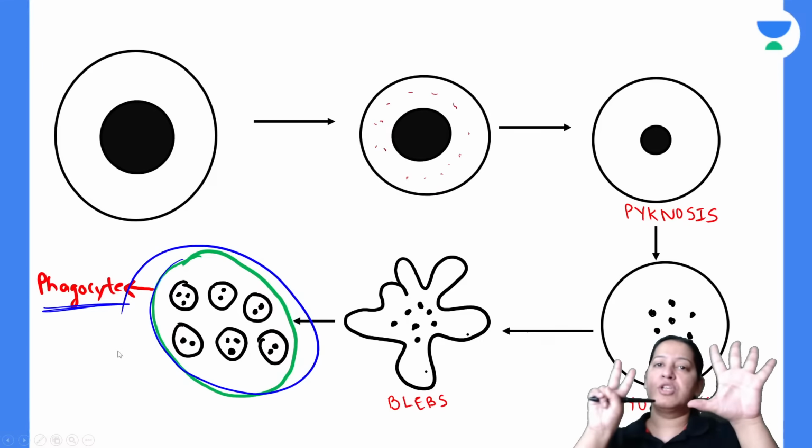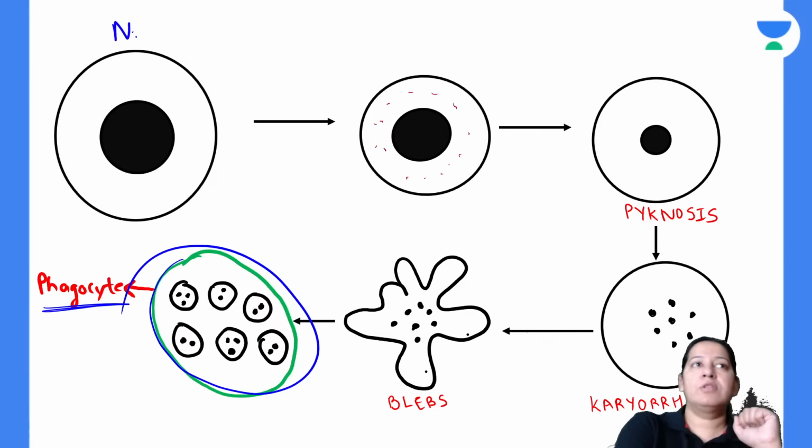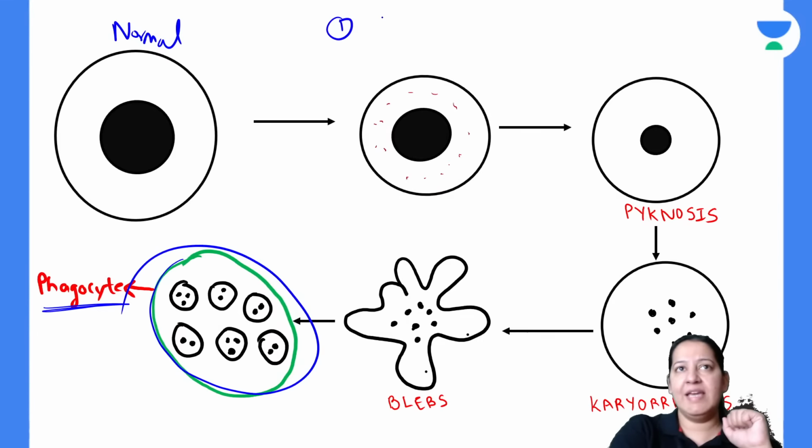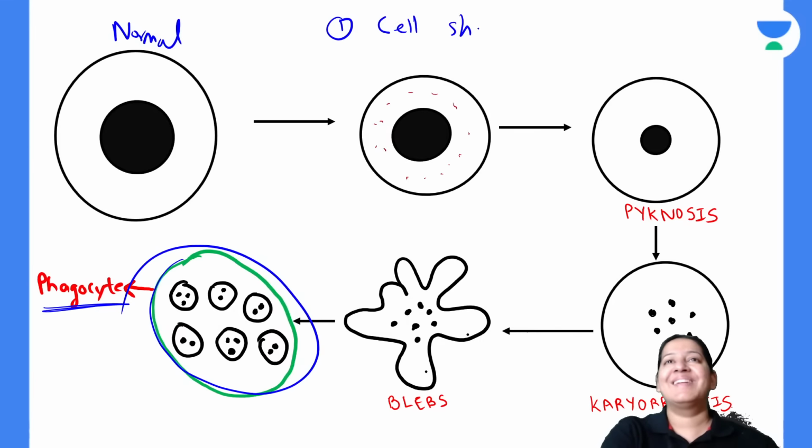Can anyone among you enumerate the seven morphological features of apoptosis one by one? Anyone? Okay, I will write it for you. So this one is the normal cell. What is the first feature? The first feature you can see here in this diagram. Sufi, Ankit, write it down. It is cell shrinkage. The first feature is the cell shrinkage.